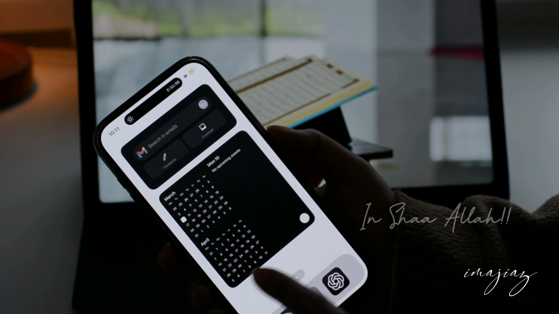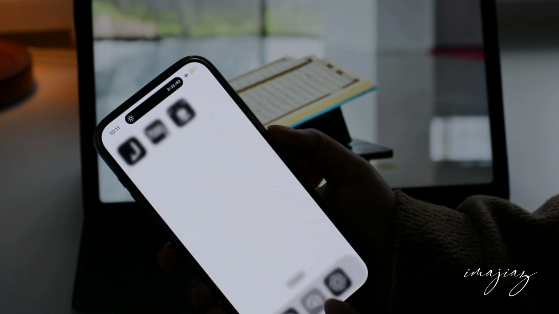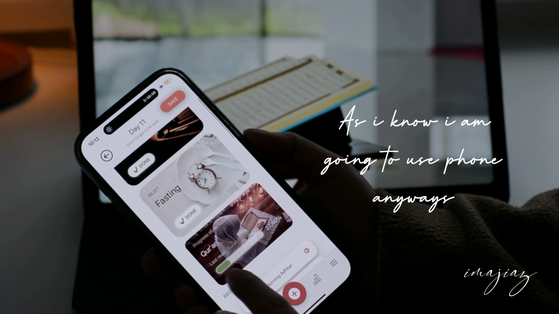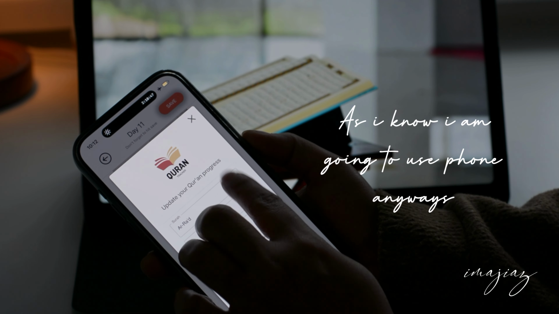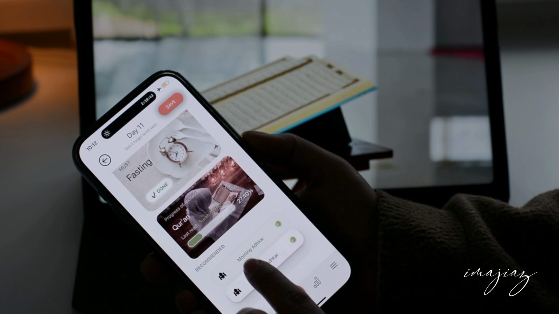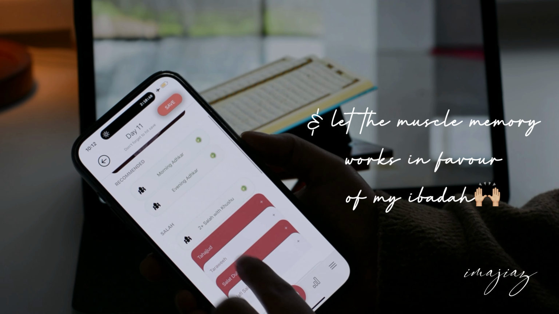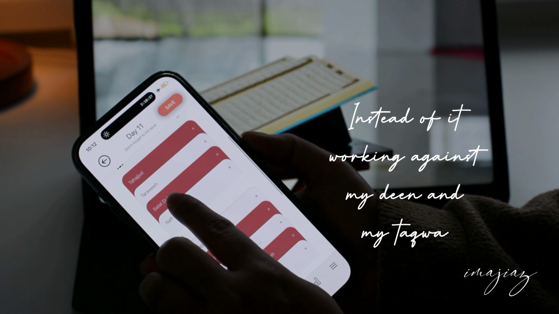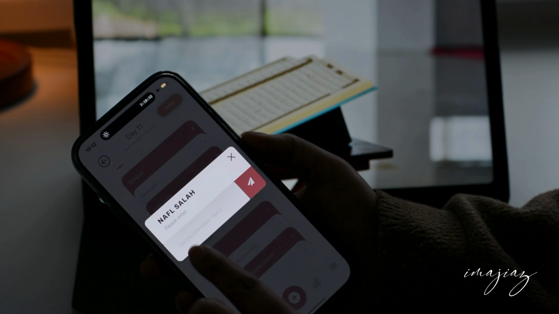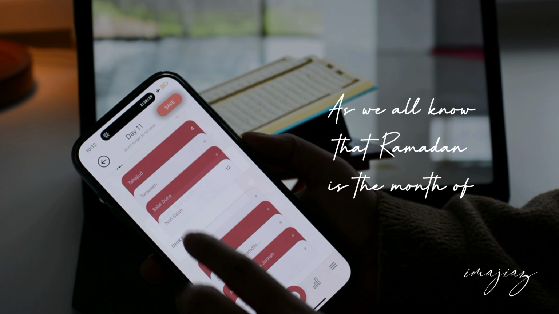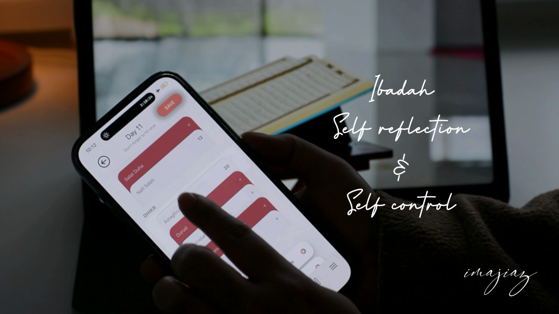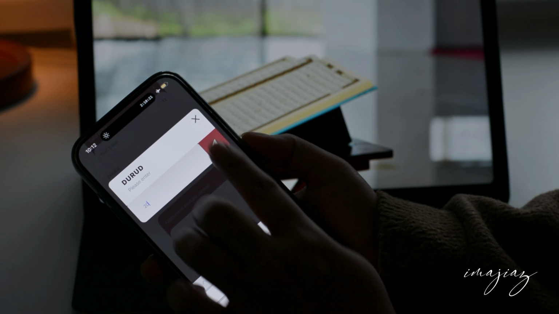And that's how we are using every possible scenario to work in our favor instead of working against our deen or our taqwa. So previously, if we were watching Netflix or any random series, now we are switching to Quran recitation, Quran translation, Seerah, Prophet stories, Asmaul Husna, and now we are switching our social media mindless scrolling into Islamic lectures, Ramadan series, and more Islamic motivational videos, inshallah. And now we have transformed our phones and our screens in a way that its interface and its notification center becomes a spiritual hub for constant reminders of tasbihat, daily azkar habits, salah tracker, fasting tracker, and other muta'aba amal.